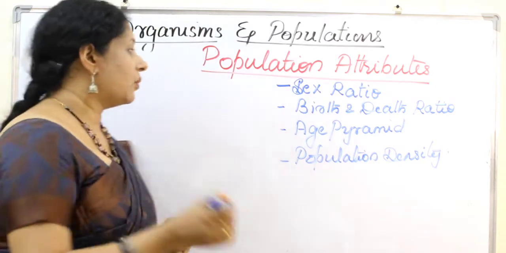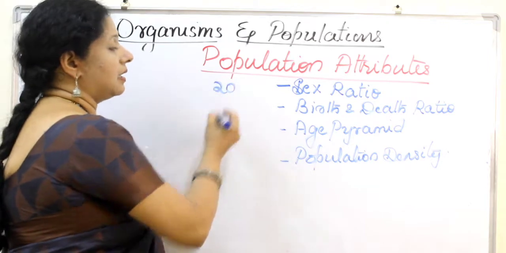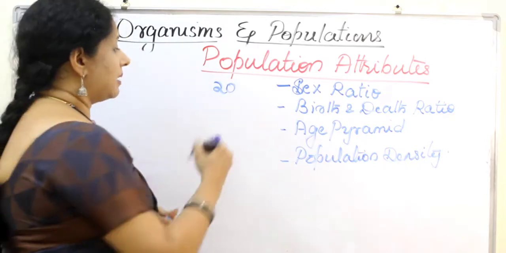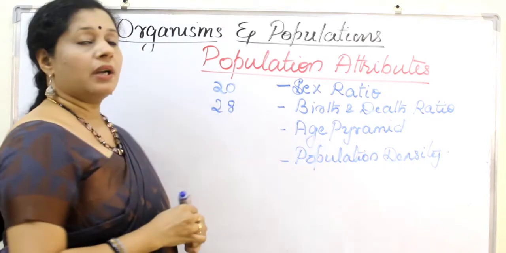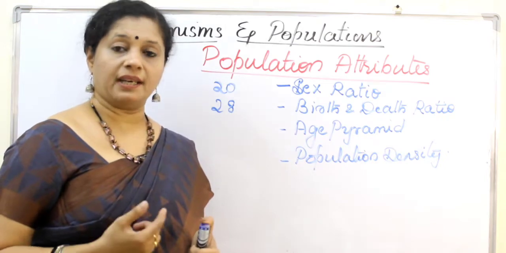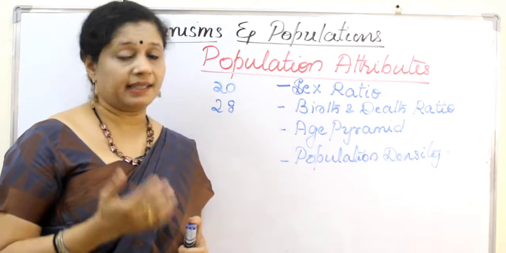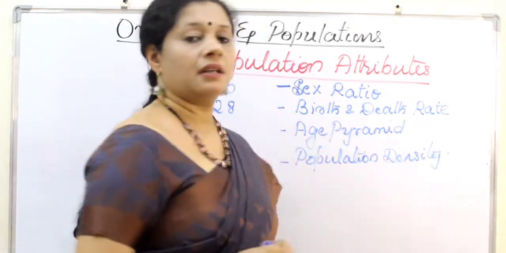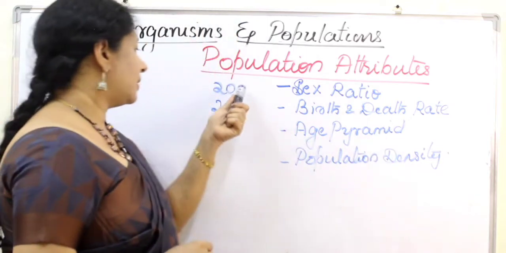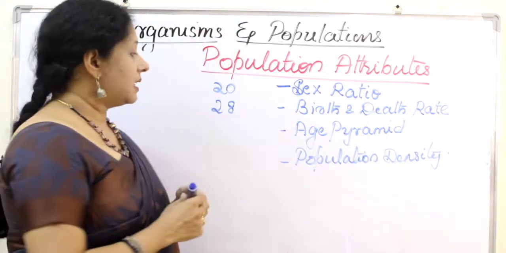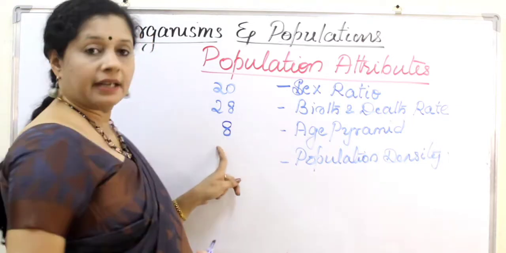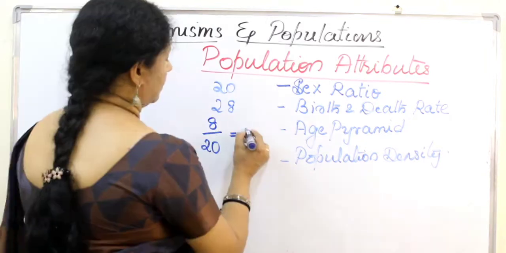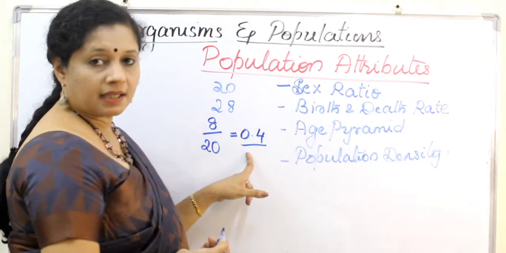For example, in a pond, if there are 20 lotus plants initially, after maybe 1 year it becomes 28. So 8 more plants are added. So here what is the number added? It's the increase. We are going to find out the birth rate. It's not a ratio, it's a birth rate. The 28 means 8 increased, right? What was the initial number? 20. That should come as the denominator. So we get the answer 0.4.